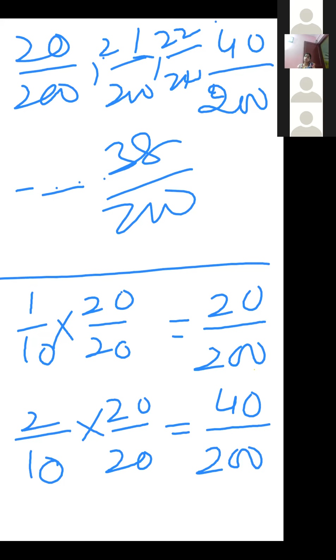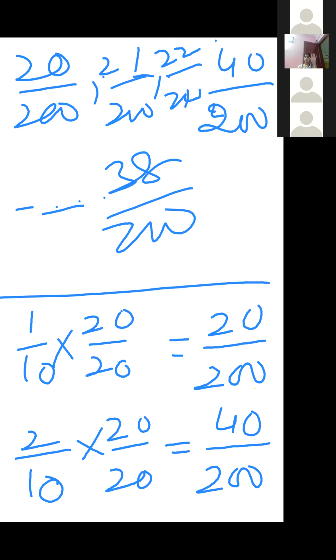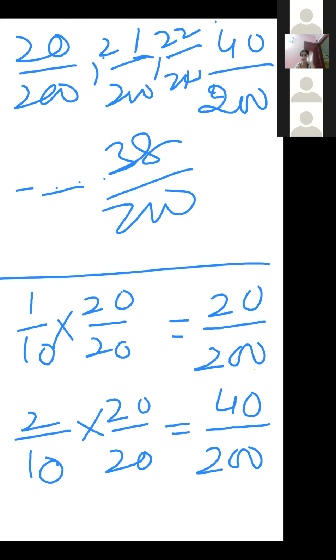Clear now? Understood? Give me a response, bacha. Yes or no? Okay. Yes, ma'am. Now, okay, fine.